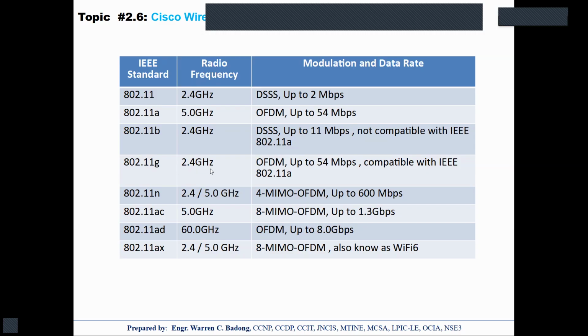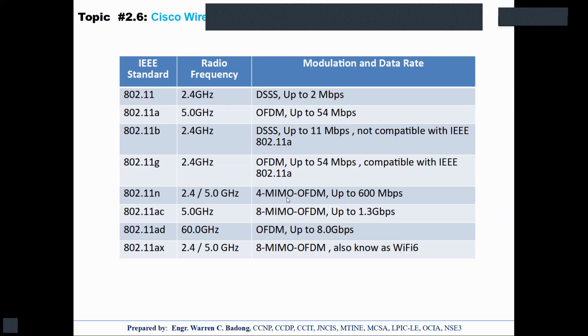While 11g is using 2.4, it's now using OFDM and at 54 Mbps, but this is compatible with 11a. Okay? And the 11n now can use both 2.4 or 5 gigahertz.